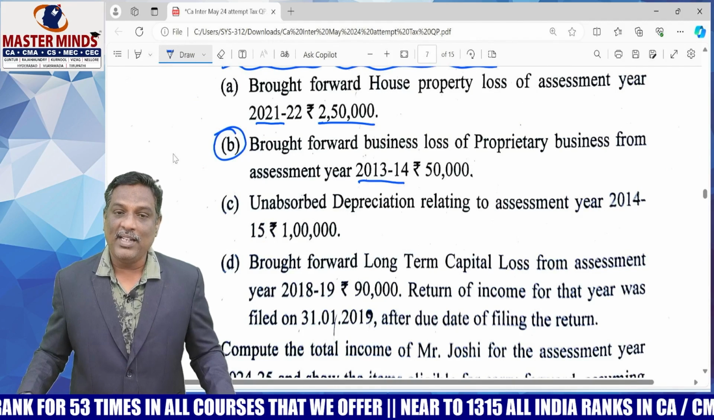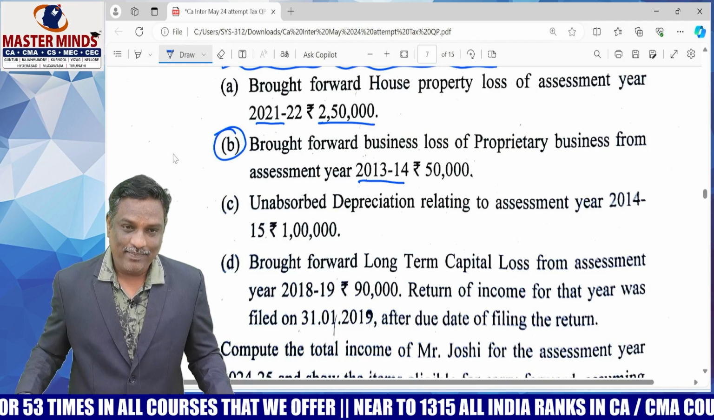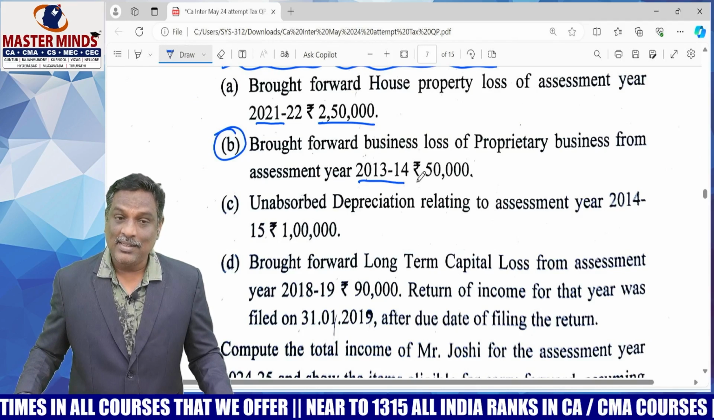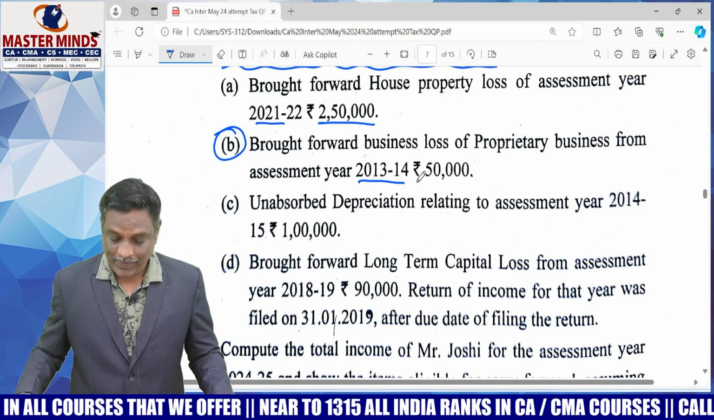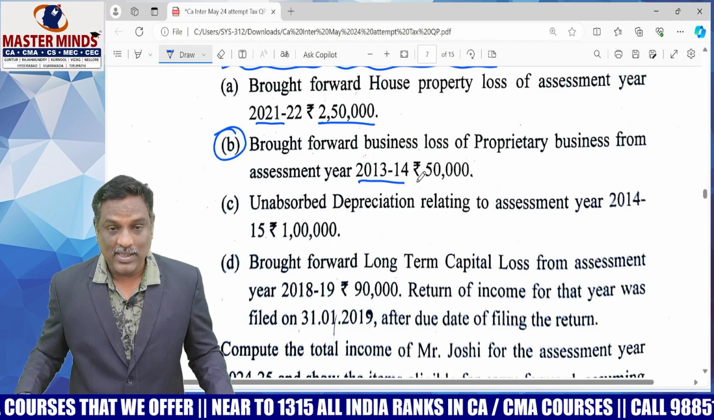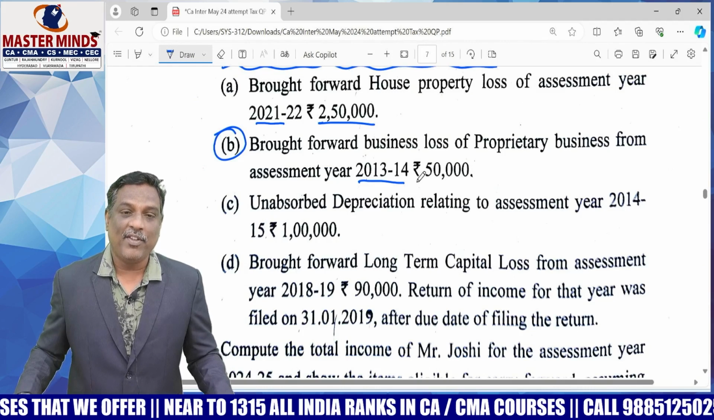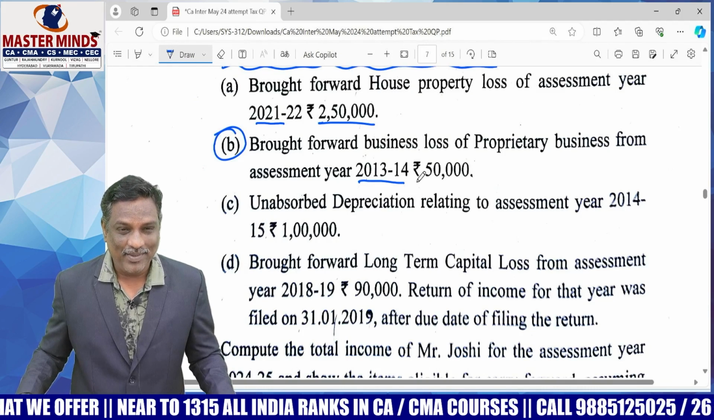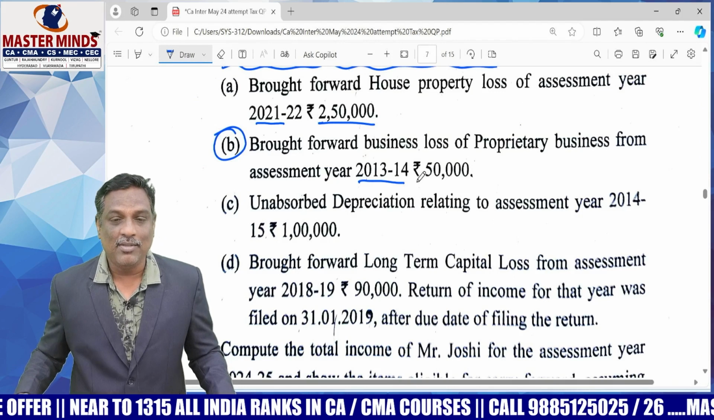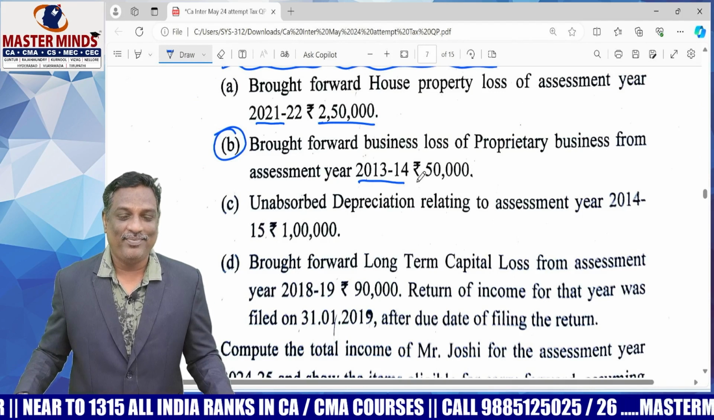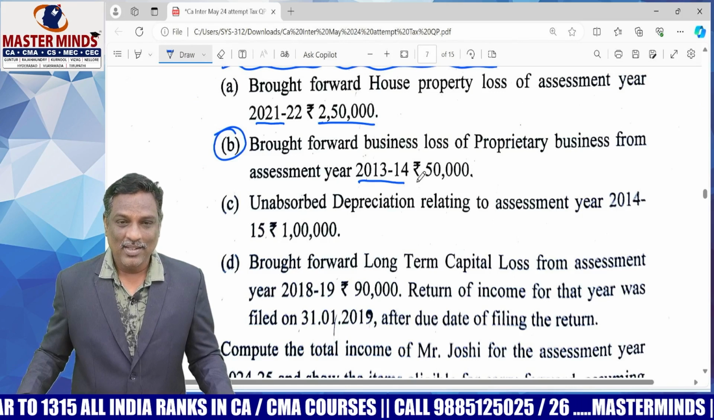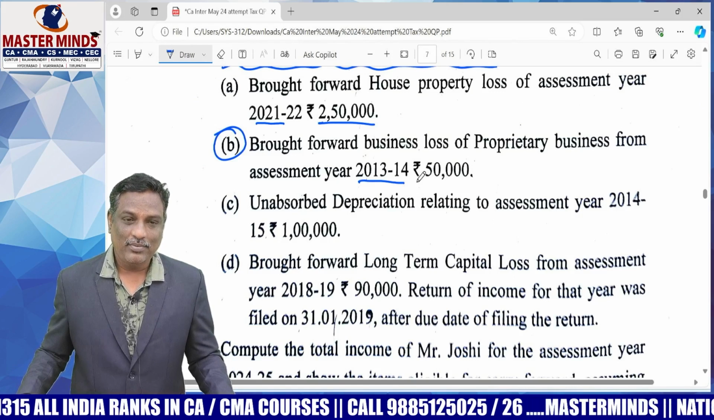Generally, the carry forward period for business loss is 8 years. But here, this loss has been carried forward since 2013-2014. The 8 years carry forward period already lapsed. Therefore, this loss is not eligible to set off in current previous year. Just ignore it. That's the important point.